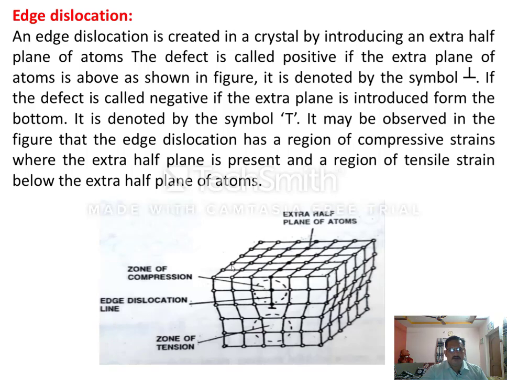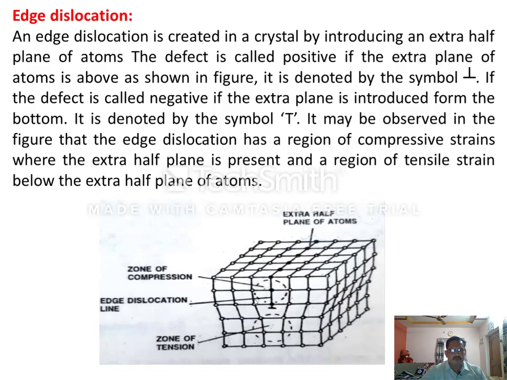It is a regular crystal. In the regular crystal, all the atoms are arranged in a regular pattern in a three-dimensional network. Every atom has its own site, perfectly arranged. But in this perfect crystal, if an extra half plane of atoms is inserted from the top, see here, something is encircled.